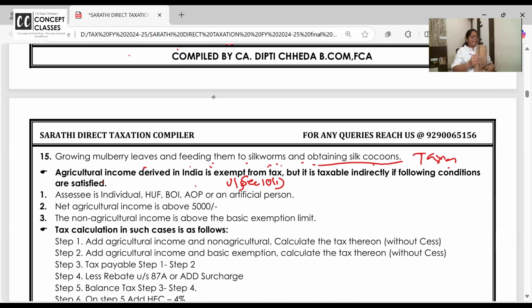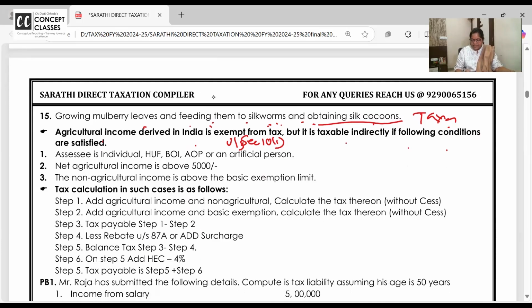Ten one, or 10 clause 1. Very well. It's exempt. But it is taxable indirectly for which SSC?